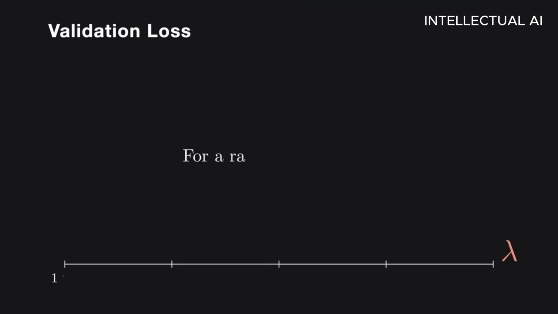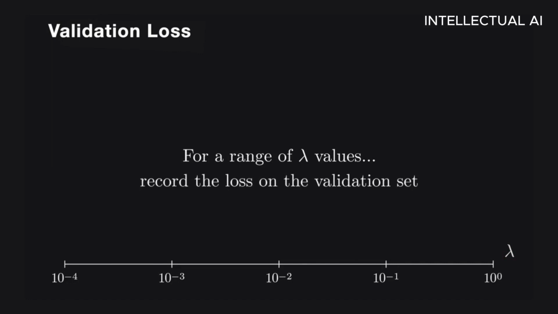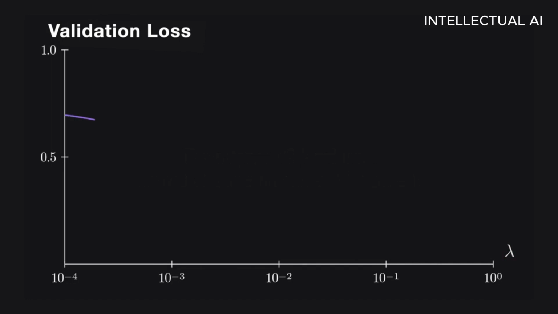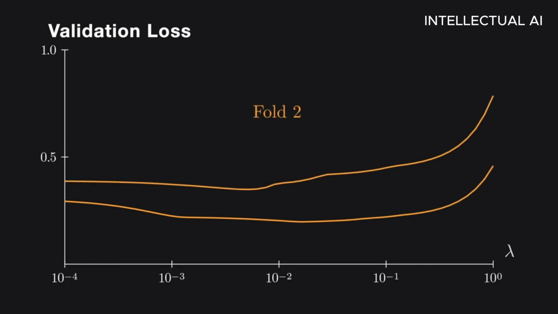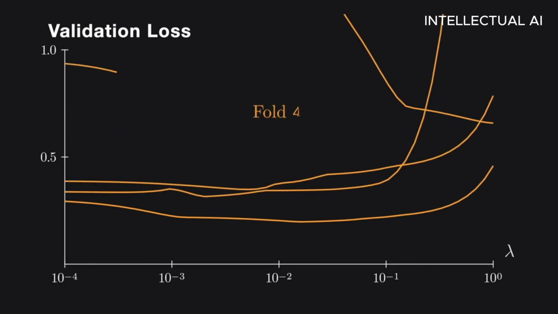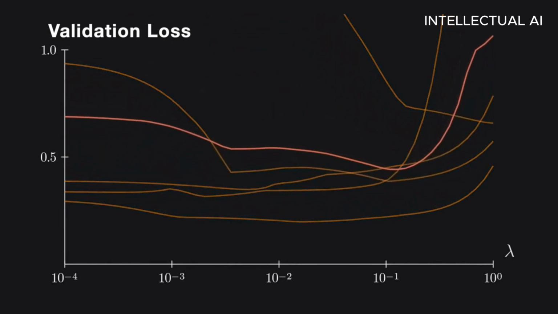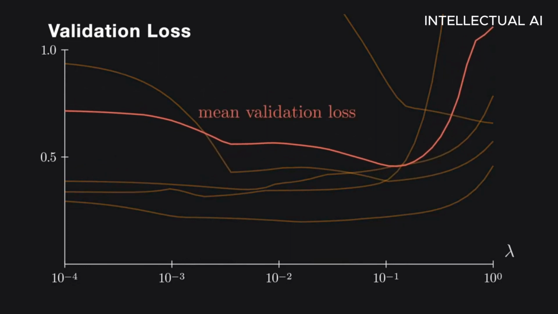How do we choose the regularization parameter with just a validation set only? We select lambda from a very small value to a very large value, and for each value of lambda, we record the MSE for the validation set, and then eventually we select the lambda that gives us the lowest loss value for the validation set. We can do the same with cross-validation. Now for every fold, we do the same thing, meaning we record the loss for the validation set for every fold. Eventually, we take the average of all these values, and we select the lambda that minimizes the average loss on the validation set.